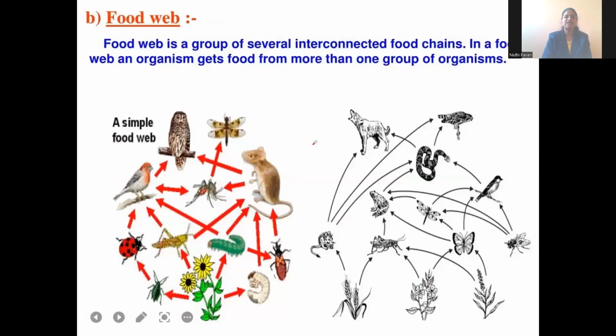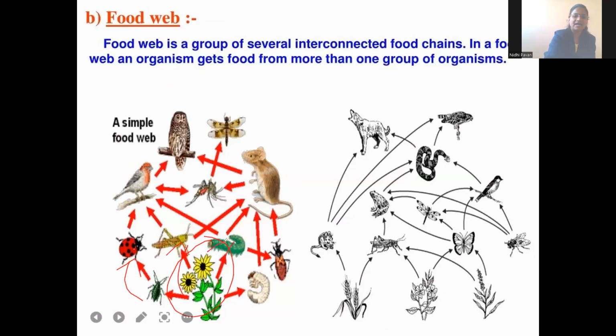Okay. Next we have the food web. A food web is a group of food chains, or interconnected food chains are called a food web. In a food web, we can see a number of food chains. For example, see the producer, this is a plant. Plant is eaten by an insect. Plant is eaten by a grasshopper.